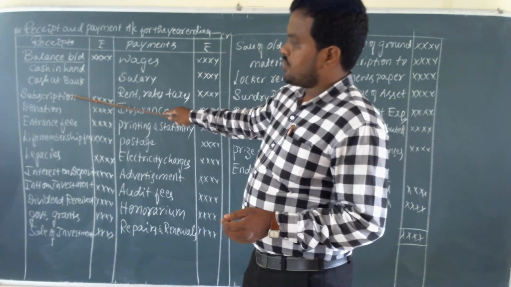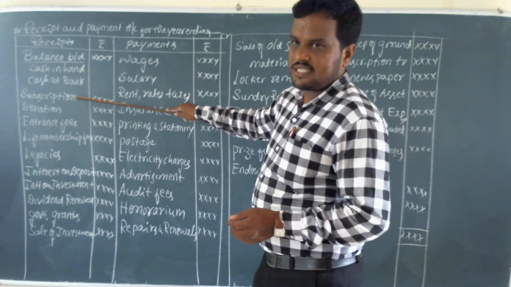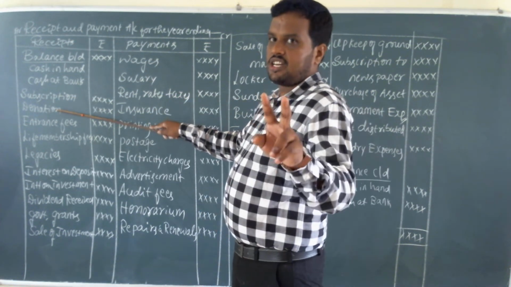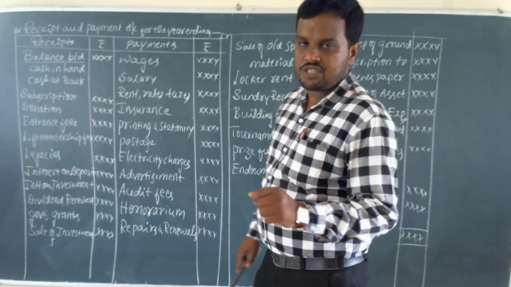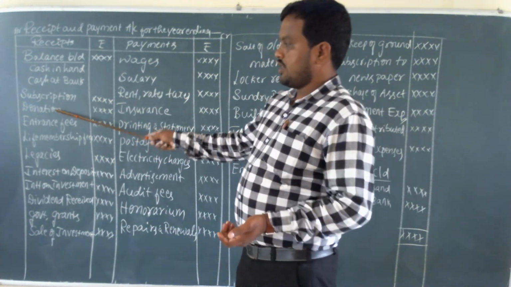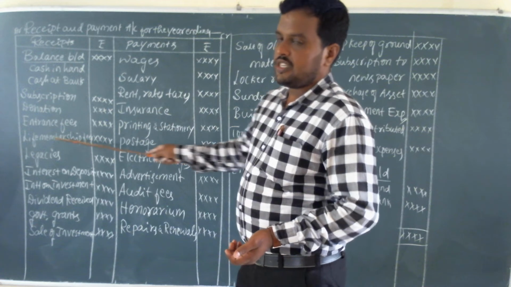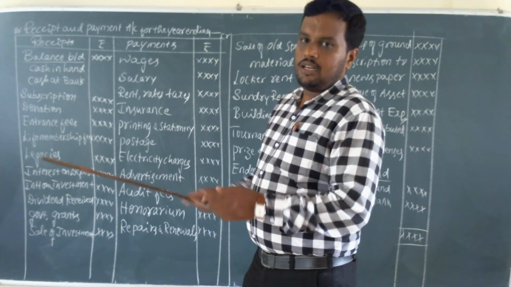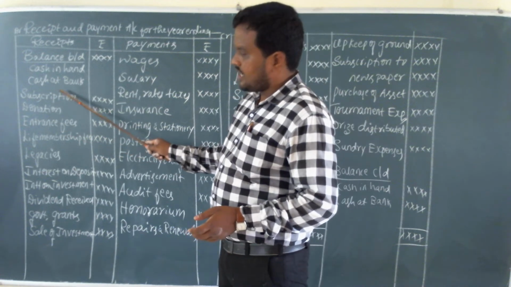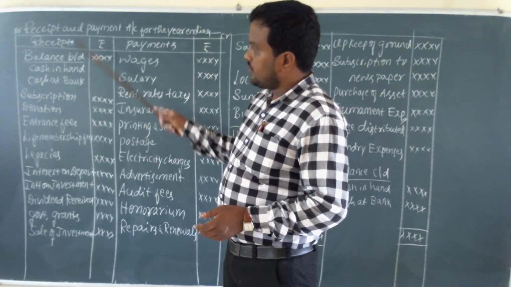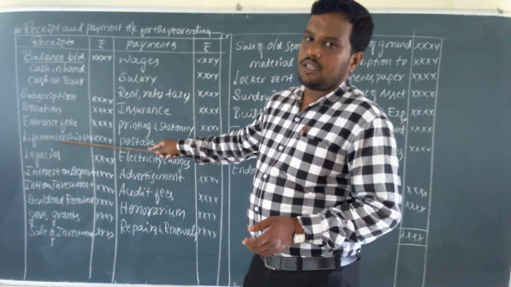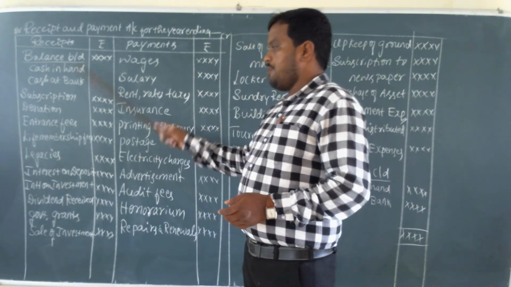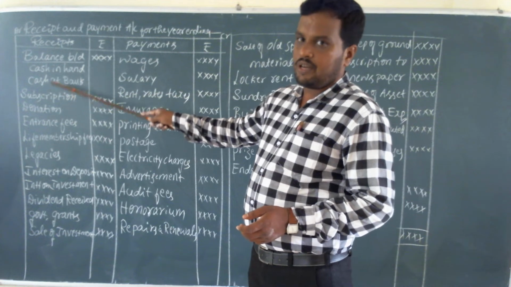See there, the subscription is a revenue receipt, that's why it is recorded on the debit side. Donations are of two types: special donation and general donation. So it is also a receipt. Entrance fees, life membership fees. Note, life membership fees is a capital receipt, and subscription is a revenue receipt. So these are examples of capital receipt and revenue receipt. So it includes all the capital receipts and also revenue receipts.